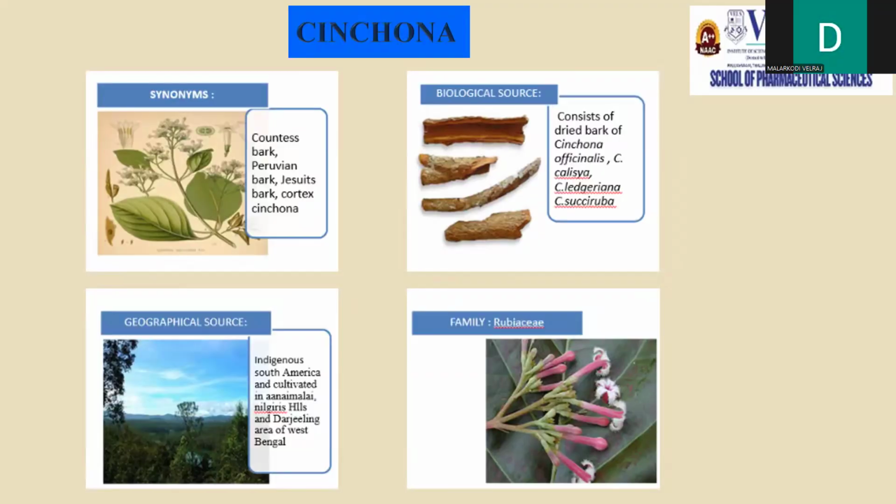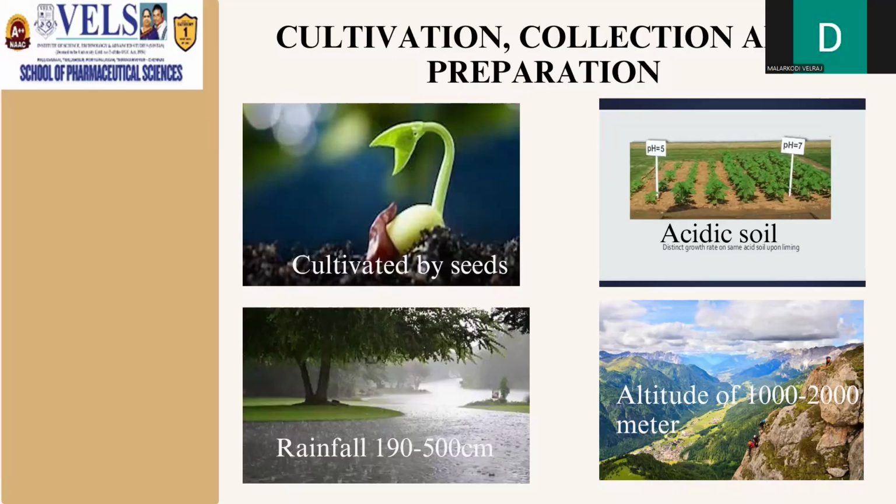One best example to see about the quinoline alkaloids is cinchona. Synonyms of the bark are Countess bark, Peruvian bark, Jesuit's bark, Cortex cinchona. Biological source consists of the dried bark of Cinchona officinalis, Cinchona calisaya, Cinchona ledgeriana, and Cinchona succirubra. Family of the drug is Rubiaceae. The main geographical source where the plant is seen is South America, and it is cultivated in Anaimalai, Nilgiri Hills, and Darjeeling areas of West Bengal.